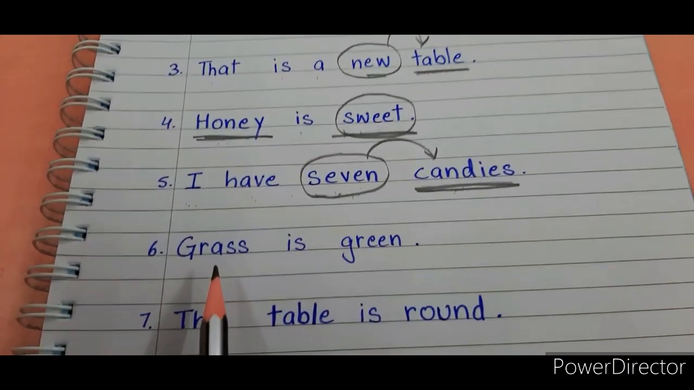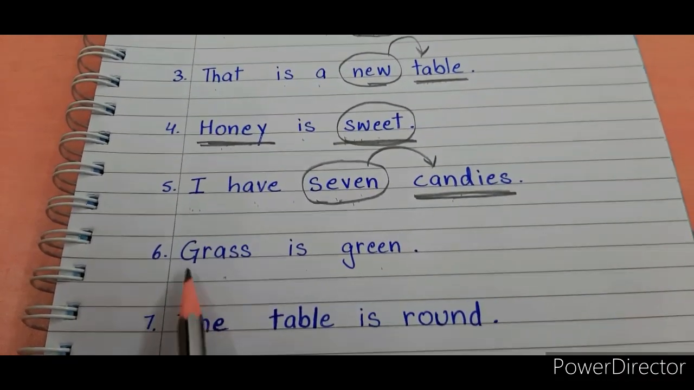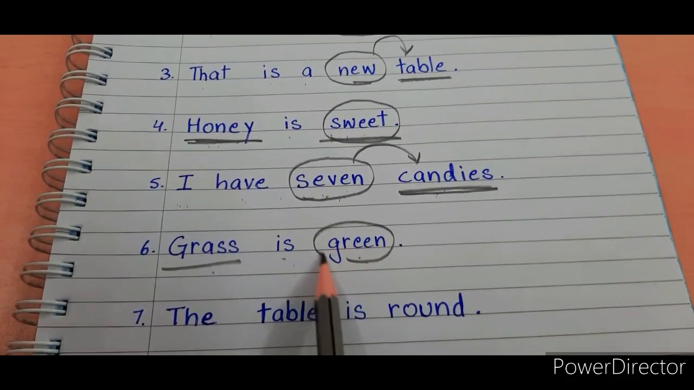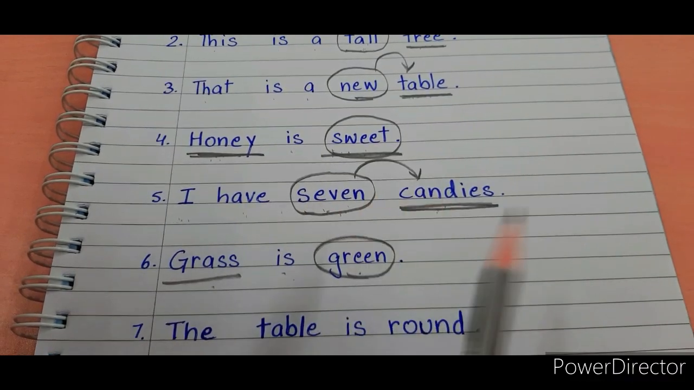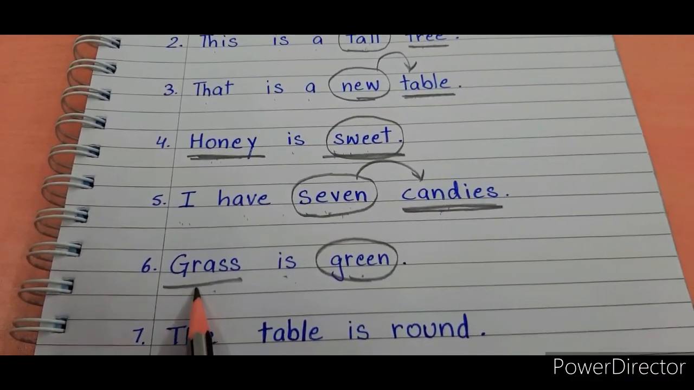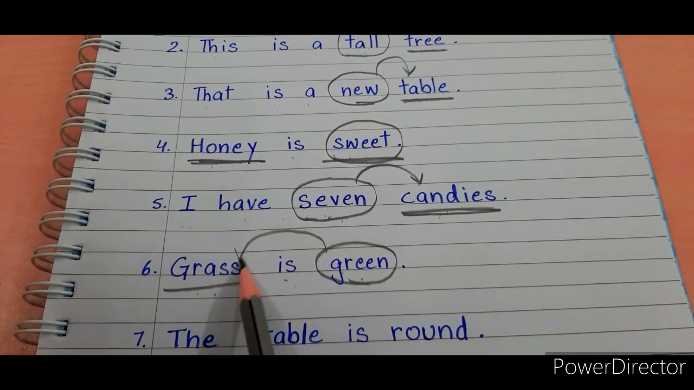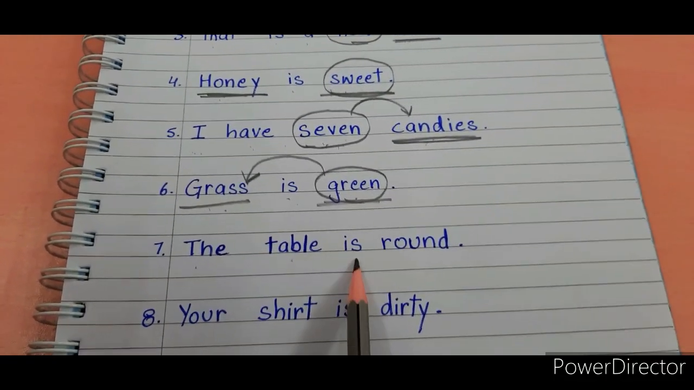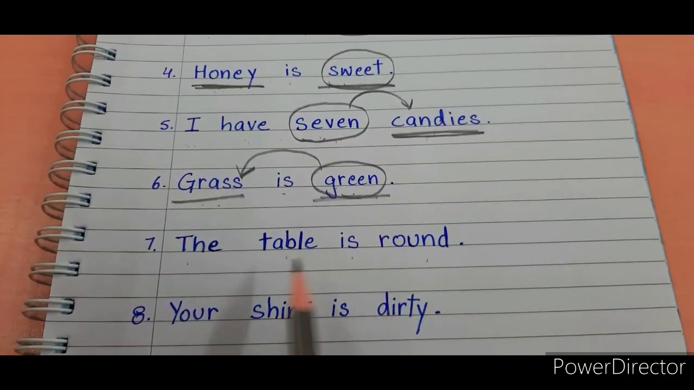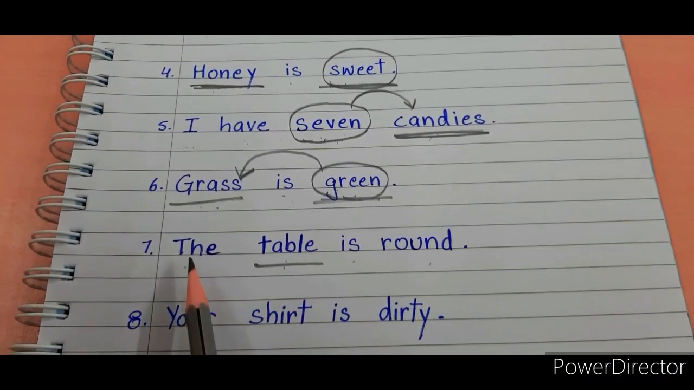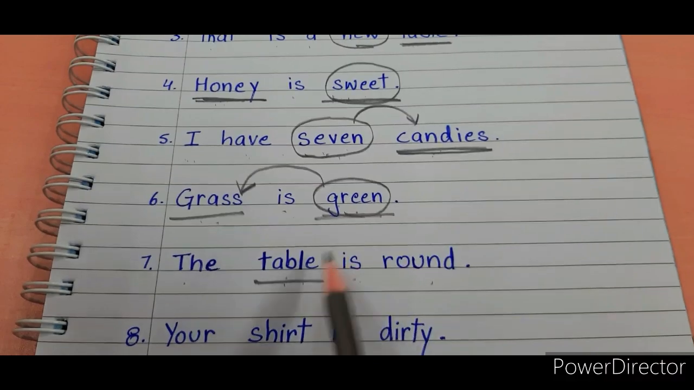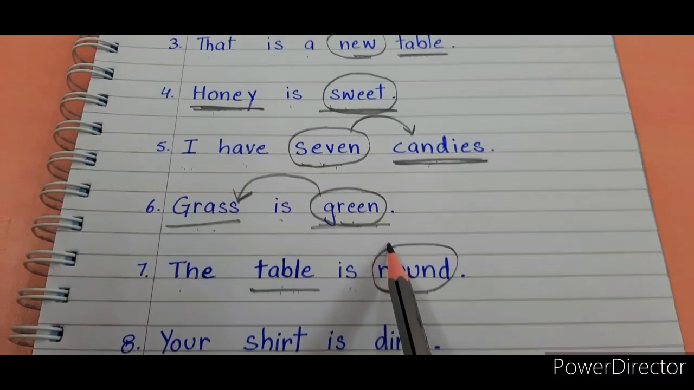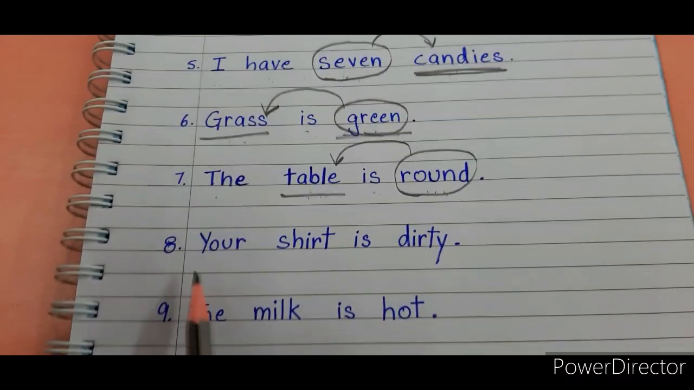So 7 is the adjective. Grass is green. Grass is a noun. Green is the color. Color is an adjective, we just read in the 5 points of adjectives. So how is the grass? Green. Green is telling you about the noun grass. So green is the adjective. The table is round. What is the noun here? Table. Table is the name of a thing. How is the table? Round. So the word round is telling you about the table and is an adjective.